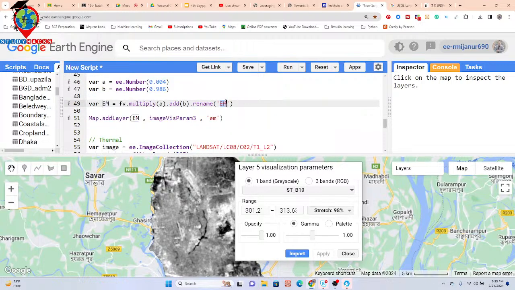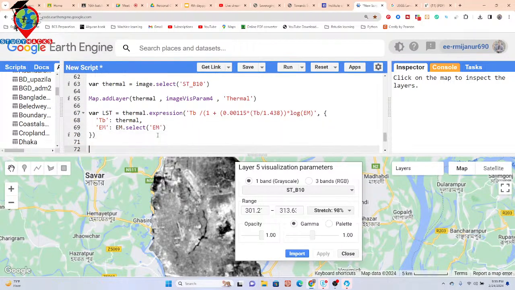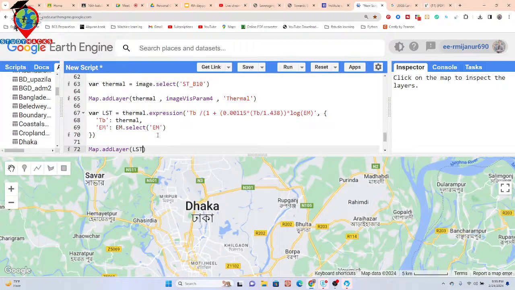So I simply copy the EM and also use here the EM. So now try to check this map. So Map.addLayer, and call the LST. So now let's check what happened.